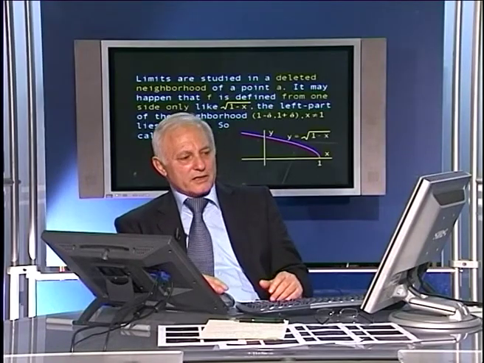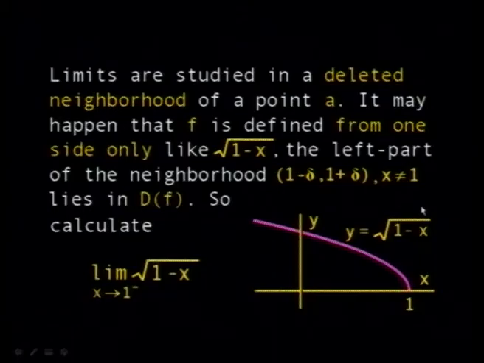Sometimes the function exists only from one side. For example, you have something like this, square root of 1 minus x. The domain of this function is x less than or equal to 1. And if you want to investigate the limit of this function at the point 1, for example, you have to take a deleted neighborhood, but intersecting with the domain of the function. So here you take 1 minus delta and 1 plus delta, and you exclude 1.